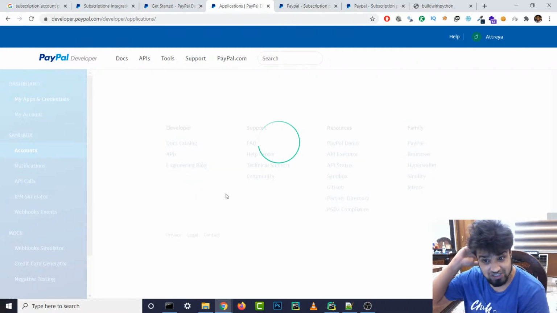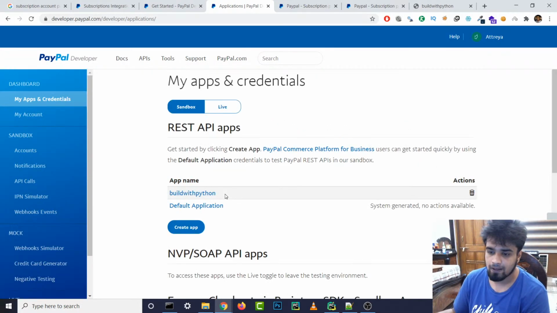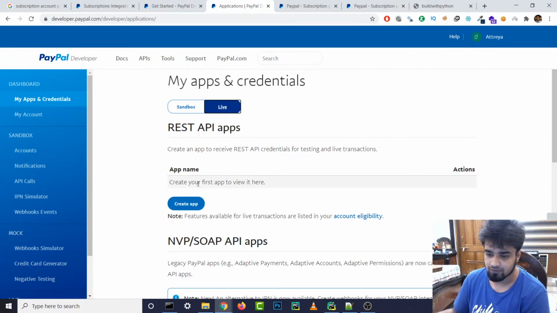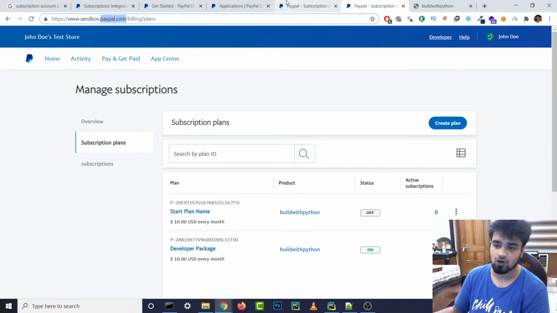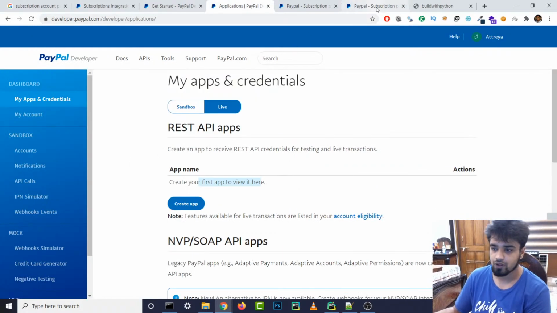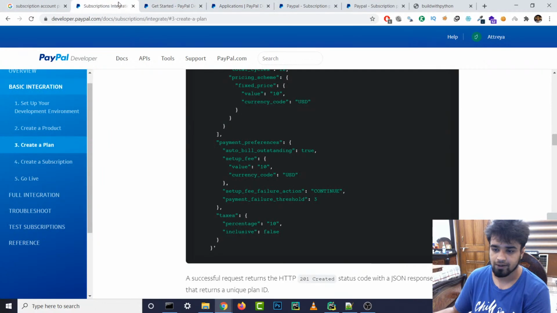We have to do the same steps that we have done over here for live. Basically, we create this now, and instead of going to sandbox.paypal.com, we go to paypal.com. Make sure that you have already created a PayPal merchant account before you go to paypal.com and then do all these steps. I've already created it a long time ago, so I know I've done it.